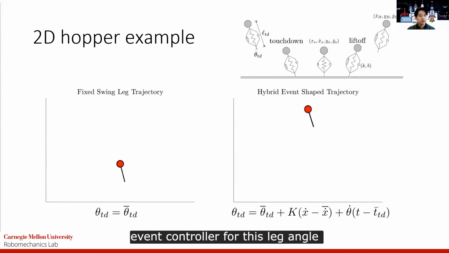So we set up a hybrid event controller for this leg angle that consists of a feed forward term, a feedback term on the forward velocity, and leg velocity at impact. The K and theta dot terms appear as shape parameters in the saltation matrix, and by choosing those values that optimize stability, we can generate a stable hopping gate.